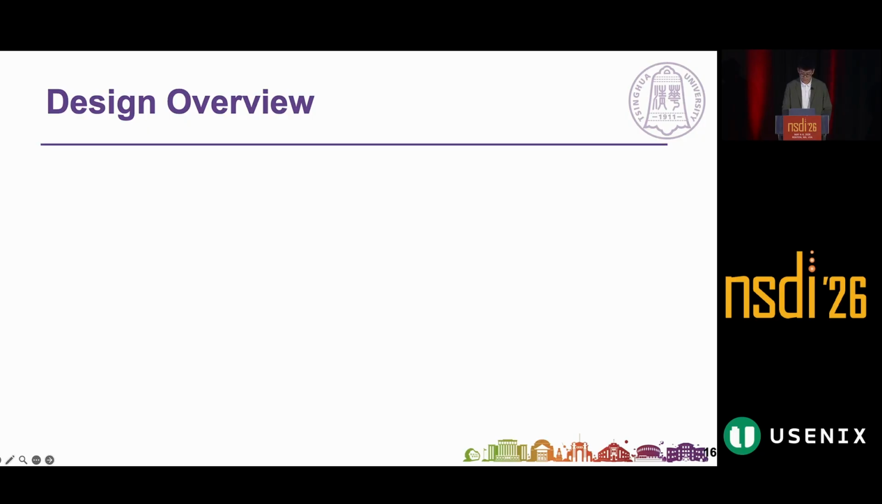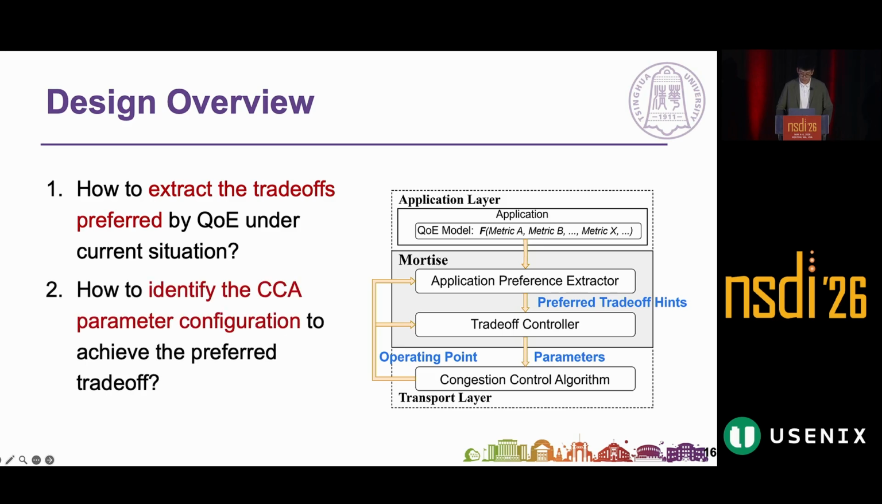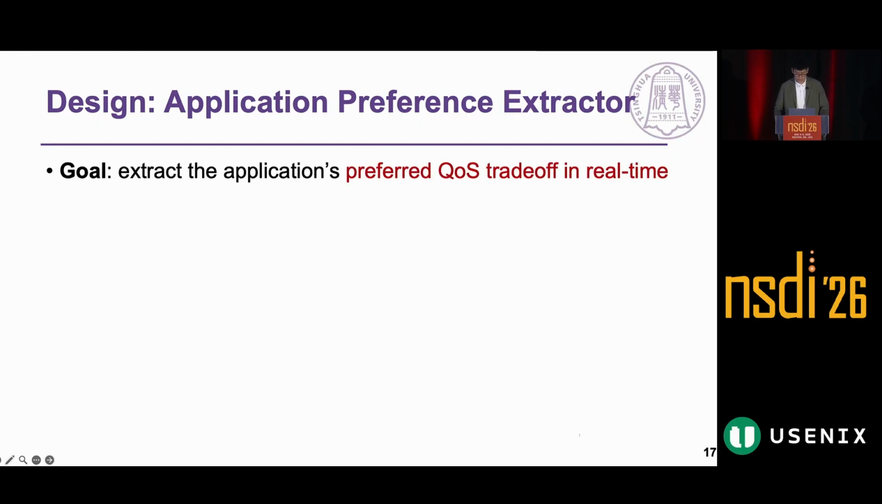So our design addressed two main challenges. First, how to extract the trade-off preferred by QoE under current conditions. And second, how to identify the CCA parameter configuration to achieve that preferred trade-off. Let me walk you through how Mortise solved these challenges. So at the connection initialization, the application will provide its QoE model. Our application preference extractor aims to extract the preferred QoS trade-off in real time from this model.